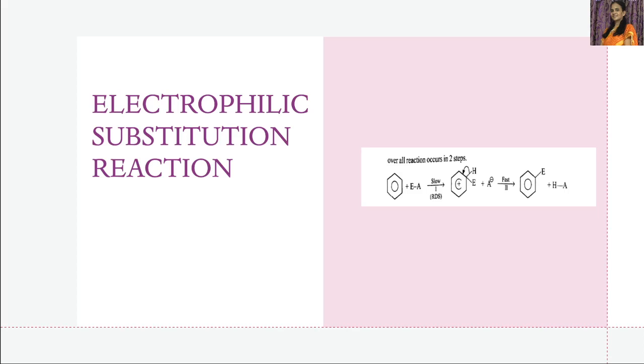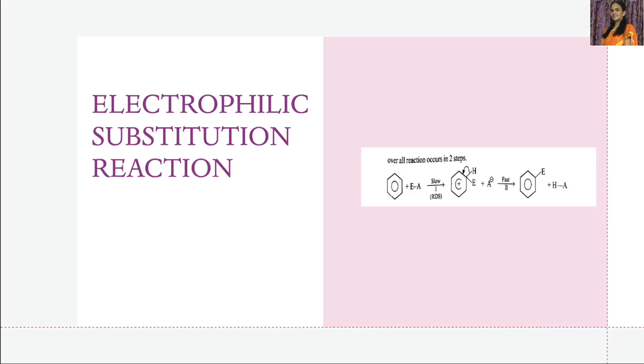Okay, in the rate determining step, what happens? Benzene forms a new sigma bond with the electrophile with the help of one of the pi bonds. Then a sigma complex is formed. The sigma complex is stabilized by resonance.